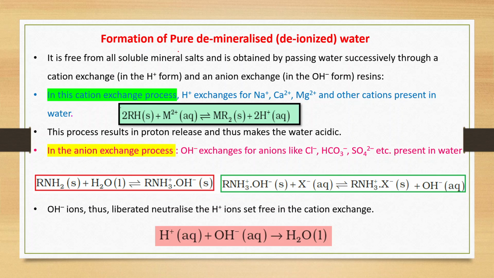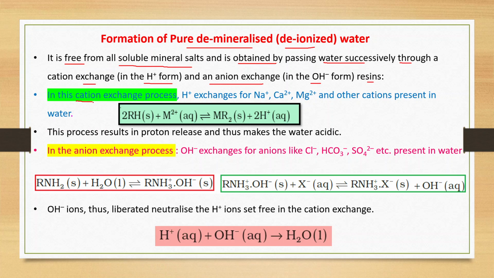Formation of pure demineralized or de-ionized water. First of all, what is de-ionized water? It is free from all soluble mineral salts, and is obtained by passing water successively through a cation exchange resin in the H+ form and an anion exchange resin in the OH- form.